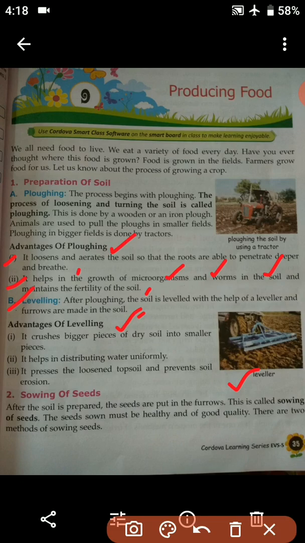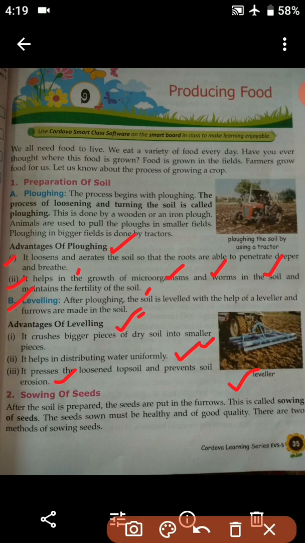It crushes bigger pieces of dry soil into smaller pieces. It helps in distributing water uniformly in the whole piece of land. It presses the loosened topsoil and prevents soil erosion.